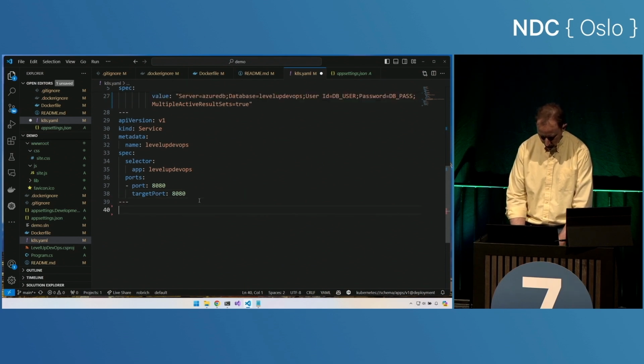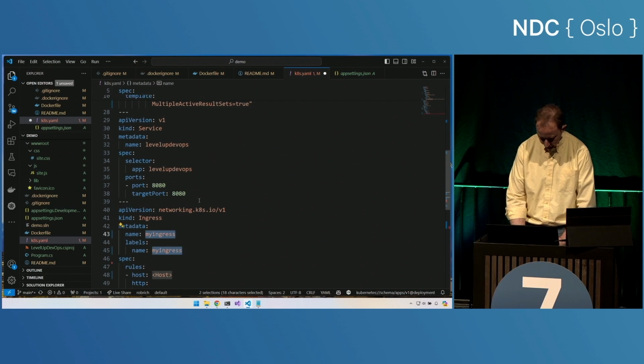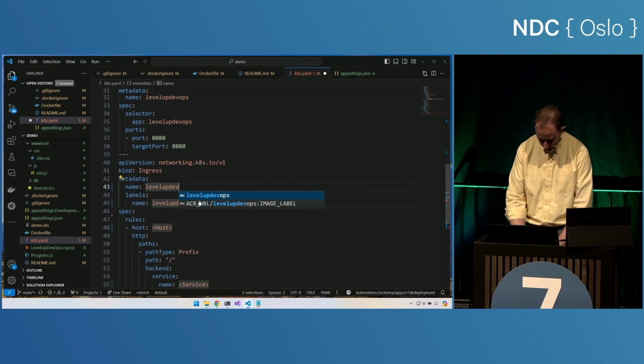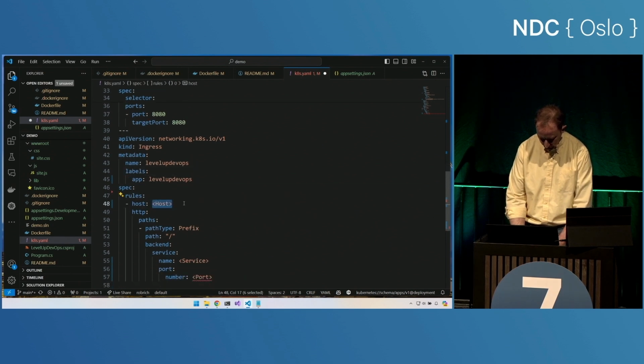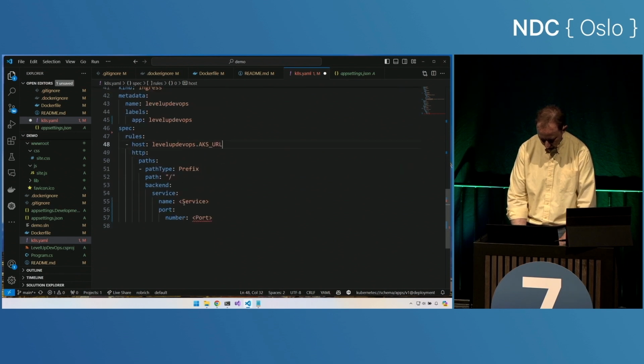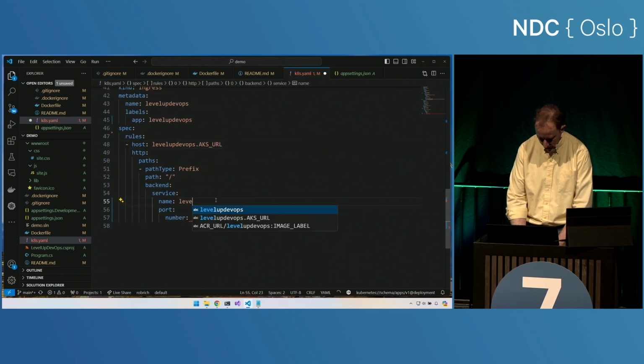Let's create an ingress as well. Kubernetes ingress, level up DevOps. I'll set the app to level up DevOps there. My host will be level up DevOps.aks URL. And I'll forward that off to the level up DevOps service on port 8080.